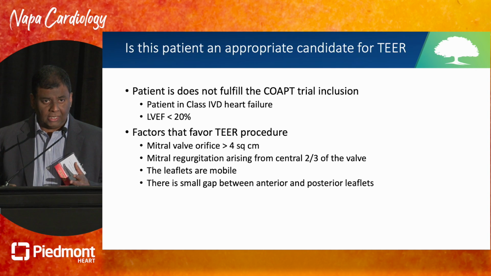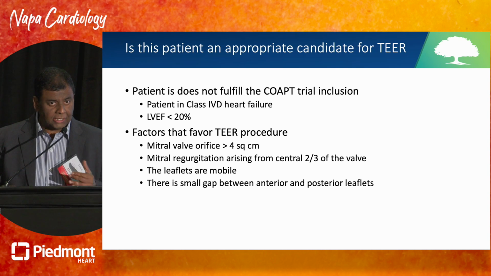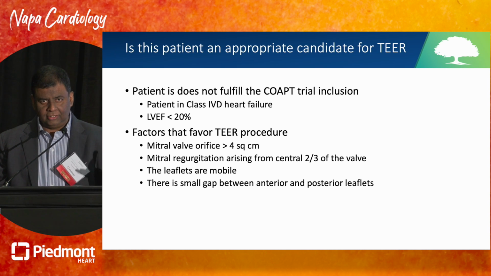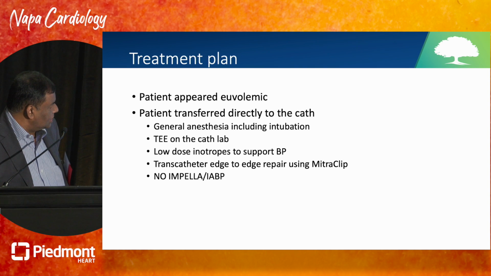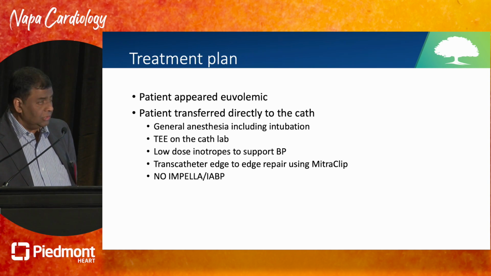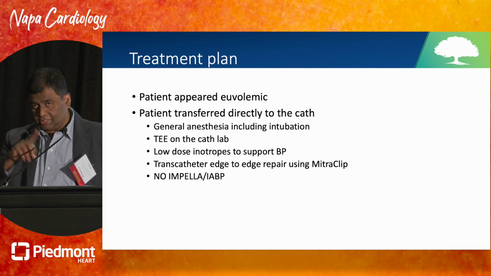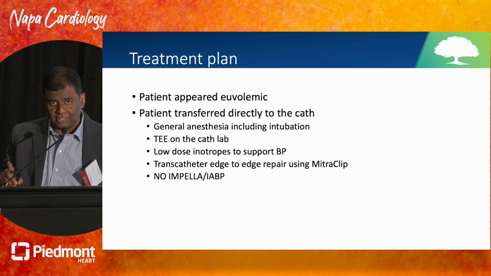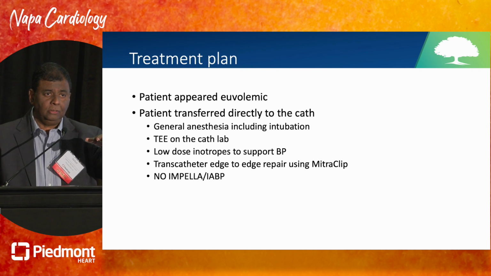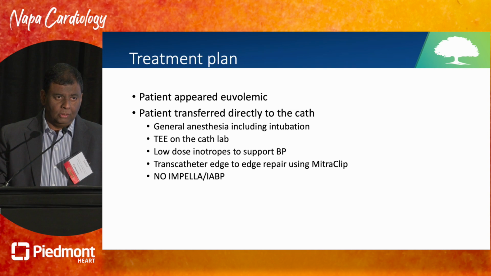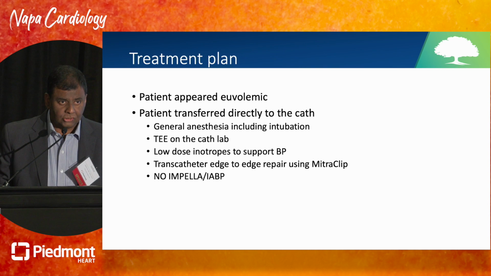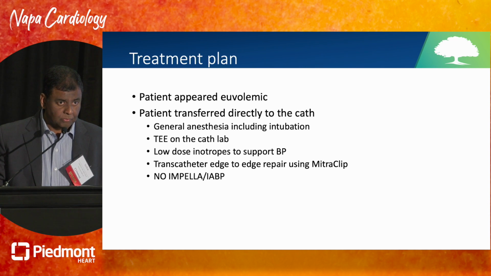So I actually told her that. I started by telling her that she's only 38 years old. This is not going to be her final treatment, but we need to go further. So what we did, in the treatment plan, she appeared to me at least euvolemic. She was transferred directly to the cath lab. She came from another hospital, so that's all. And I said, okay, I won't even do a TEE. Would you do a transesophageal echo? You wouldn't, right? Not necessary. So you think the anatomy is reasonable for you to just proceed?